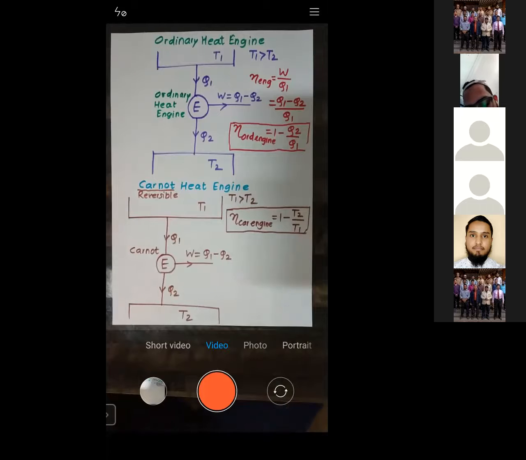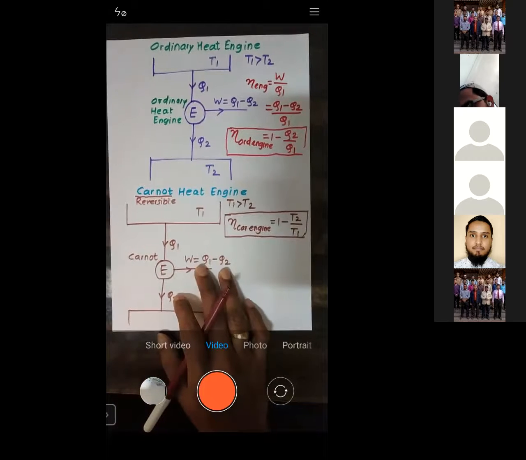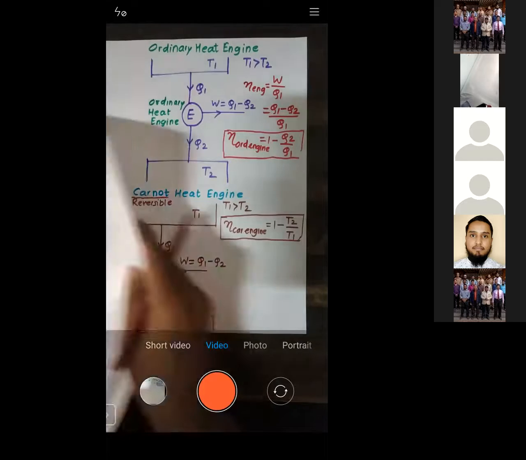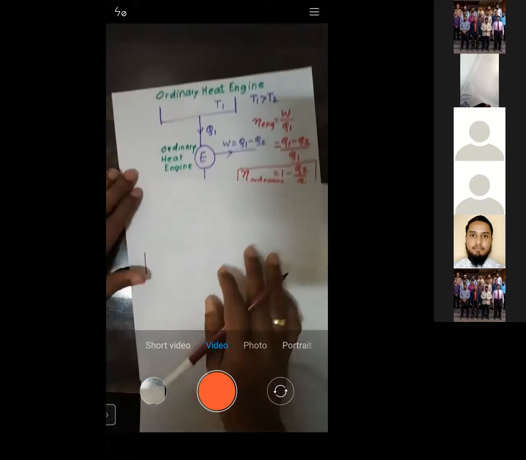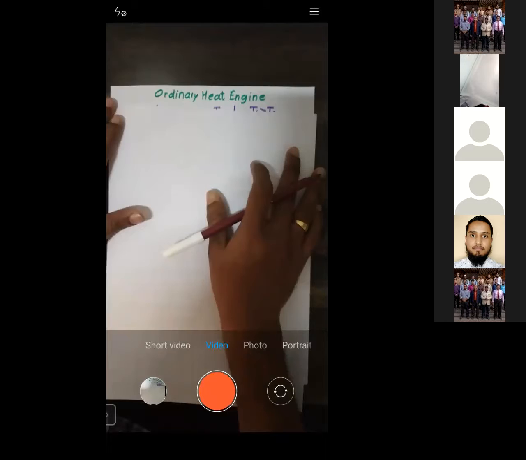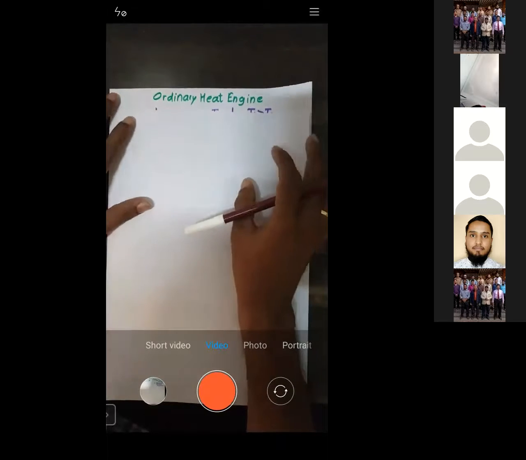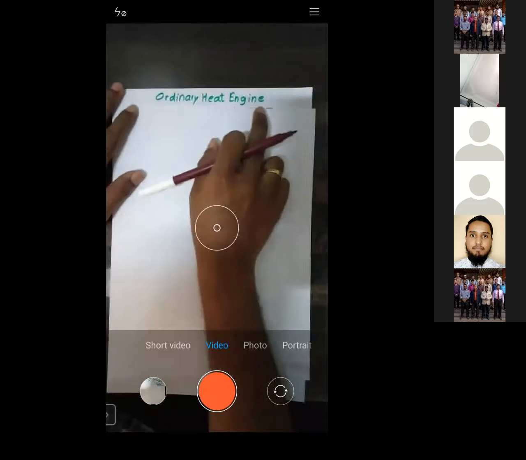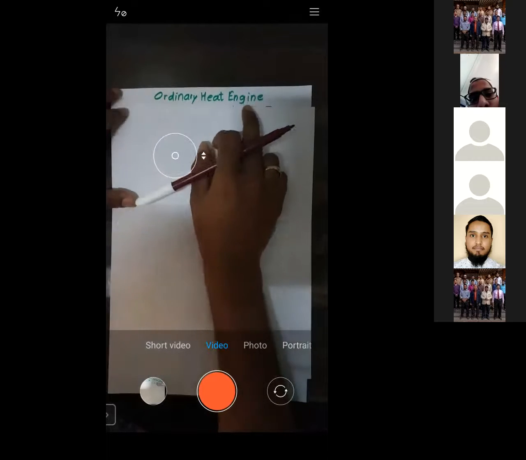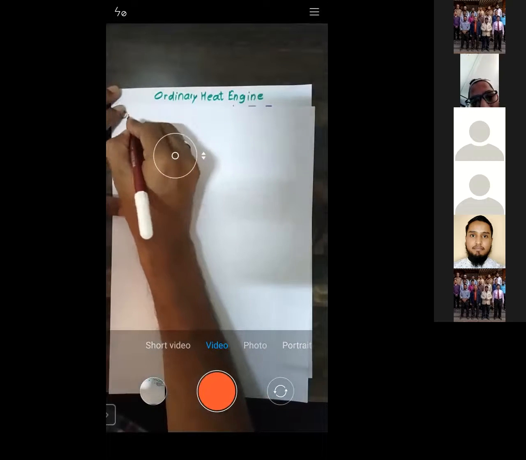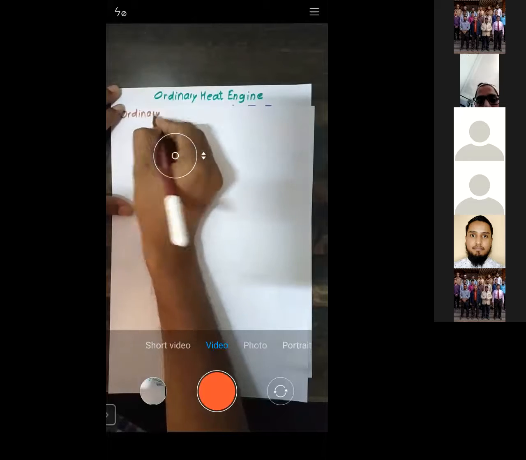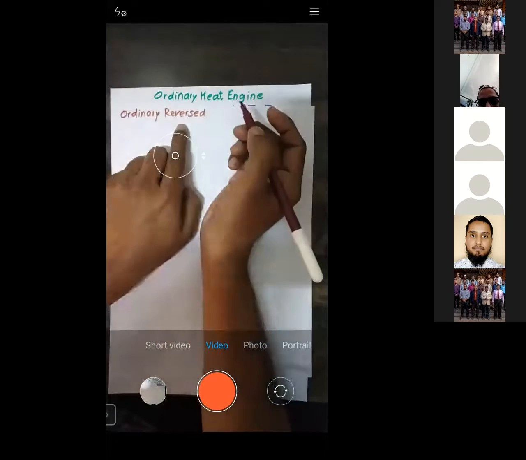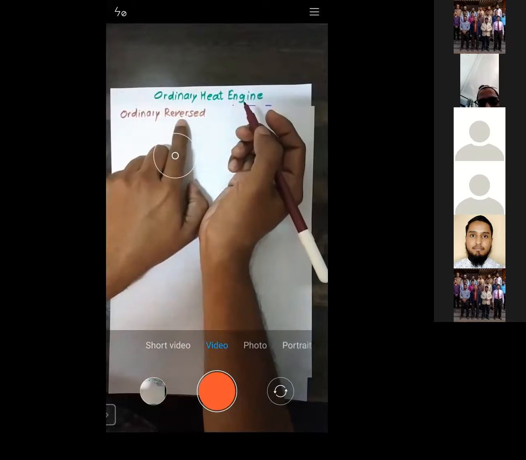Yes. Okay. Now let us have one more concept. What is called as Carnot? See, now what I'm writing, you can see here. All of you see. Now this is very important. As like an ordinary heat engine, we can also have an ordinary reversed heat engine. See, this is very important. Reversed. There is a difference between reversed and reversible.